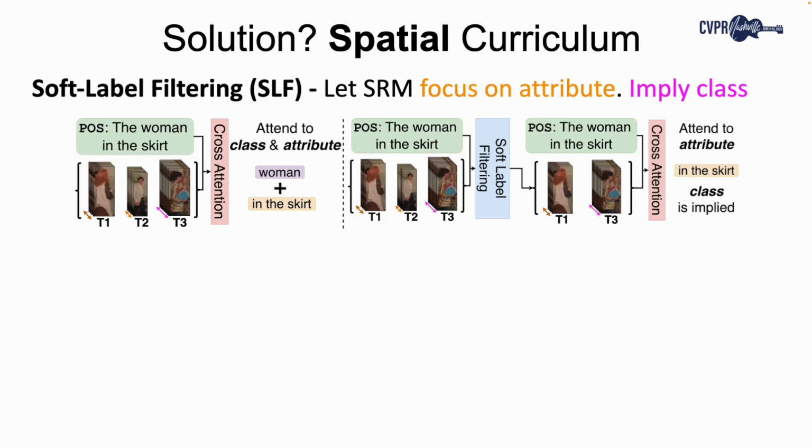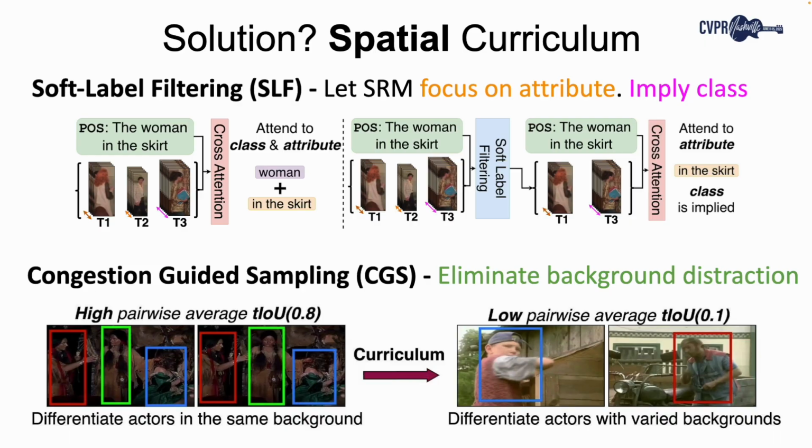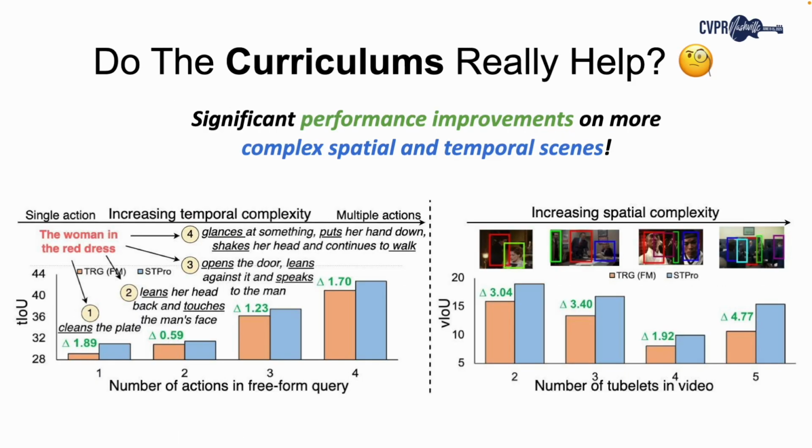Second, at a tubelet level, detection features have an influence of the background, which reduces the strength of the attribute training signal. To mitigate this, we propose congestion-guided sampling, which progressively trains SRM on scenes with actors in the same background to those scenes with actors in different backgrounds. So, do the curriculums really help? We individually analyze TRM and SRM on increasingly difficult scenarios and show that STPro performs better in more difficult scenarios.